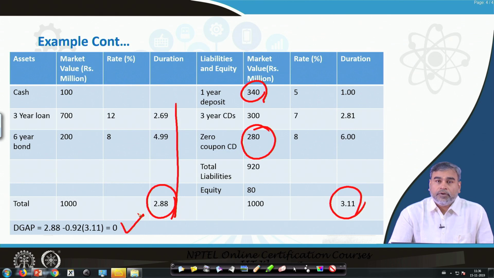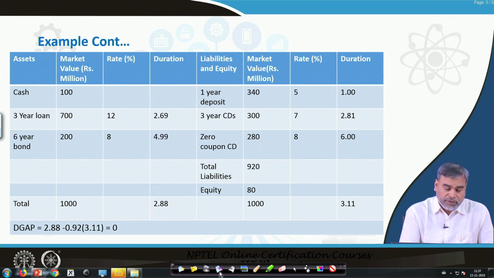That means we have made some changes on the liability side of the commercial bank. When we rearranged or restructured this liability side, the duration gap becomes 0. So in this structure, interest rate fluctuations in the market are not going to affect the net worth of that particular commercial bank. This process is, in a general sense, called immunization, where the value of the company always stays intact, and we do not have to bother about the fluctuations in the interest rate.